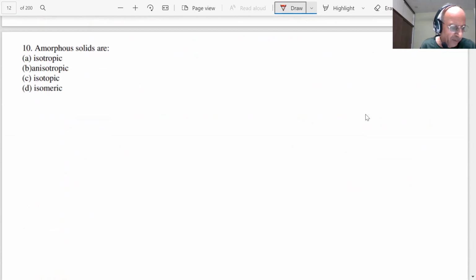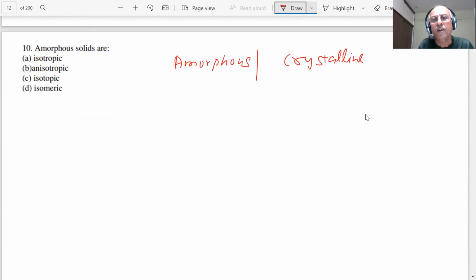Amorphous solid, what are we talking about? You have studied there are two types in the solid state, amorphous and crystalline solids. What do you mean by isotropic property?